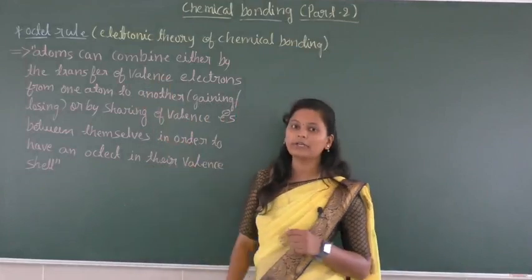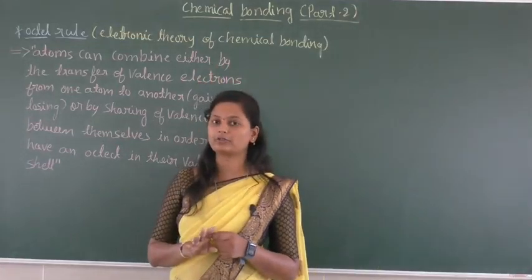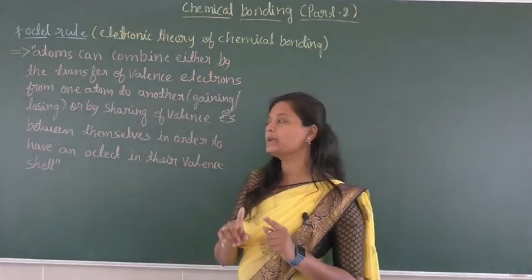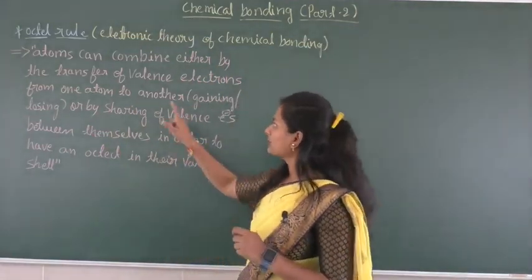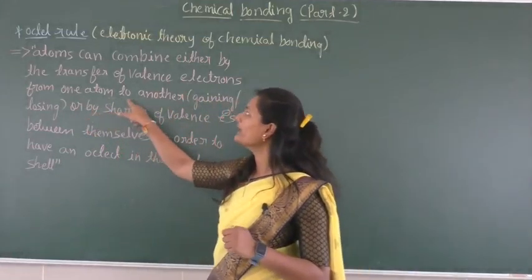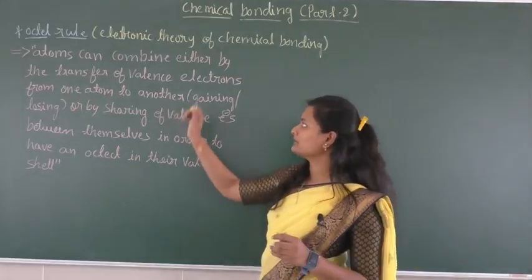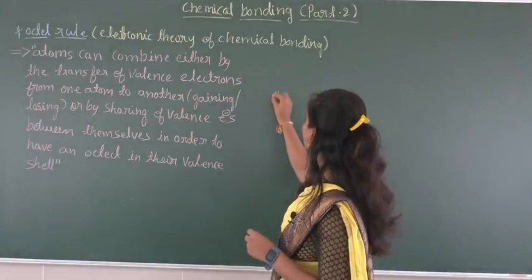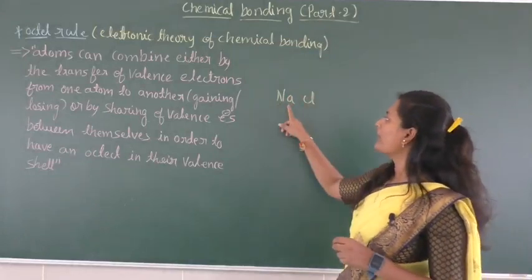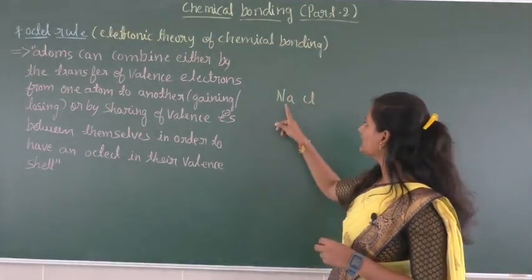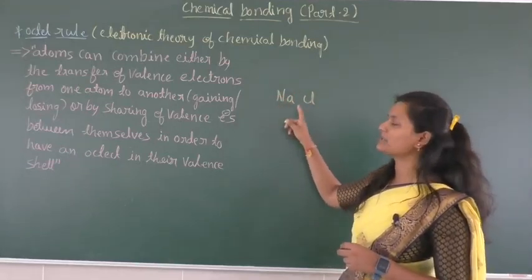This octet rule explains that atoms can combine either by transferring of electrons. Transferring of electrons means gaining of electrons or losing of electrons takes place, from one atom to another atom. We already know an example of transferring of electrons: sodium and chlorine combine with each other by transferring of electrons. Sodium transfers its one electron to chlorine, and by that a bond is formed.